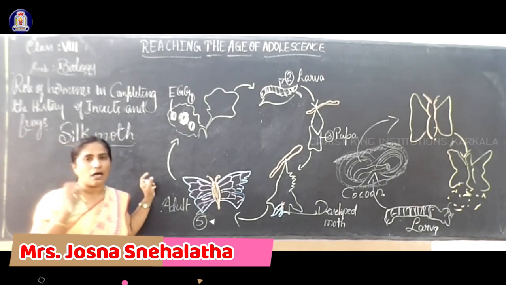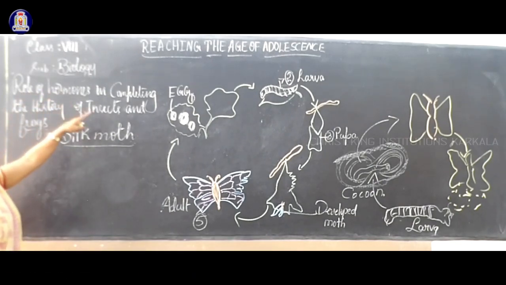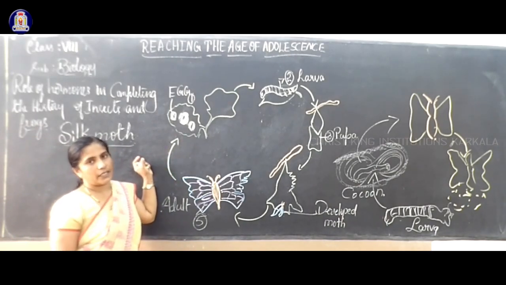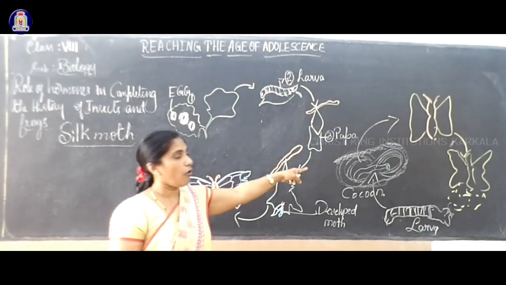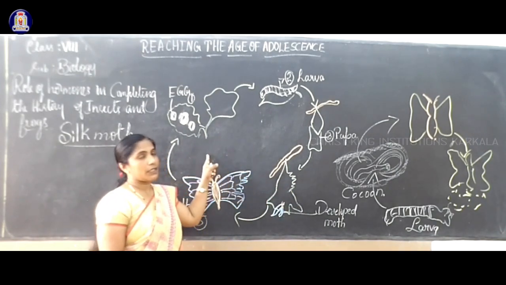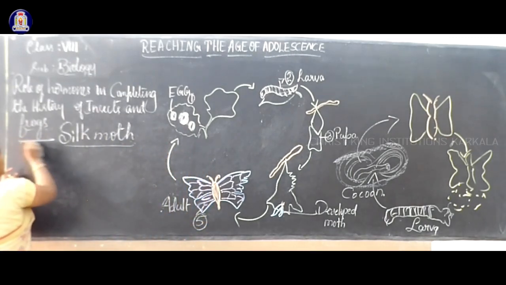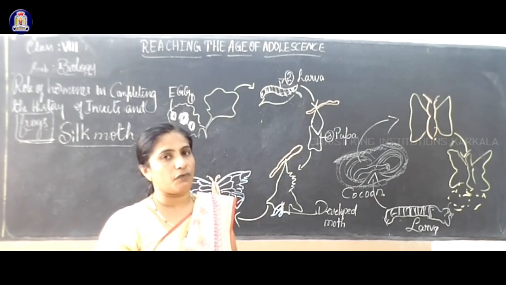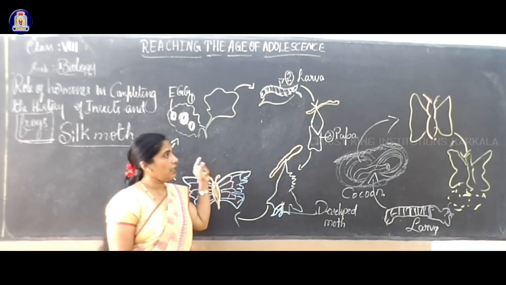So there will be an insect hormone to control this. That's why the role of hormones in the life history is given. They require hormones to complete the entire life cycle. So this cycle is called the silk moth cycle. You have already studied the life cycle and the production of silk from the silkworm. We are not studying the production now, but we are studying the life cycle. Next, we are going one step higher, to the next organism, a familiar organism, the frog. In frogs, we are going to study what metamorphosis is, and how it develops into a young one, an adult, etc. Let us study one by one.